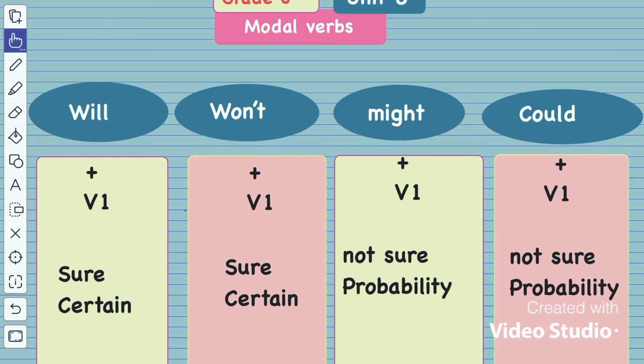So again, you know from this video that if you see here will or won't or might or could, all these modal verbs are followed by V1. If you are sure of something in the future, you will choose will, because if you are sure or certain, you will use will. If you are sure that there will not be something, so you will choose won't. And if you are not sure of doing something, you will use might. And if you are not sure of doing something, you will use could.